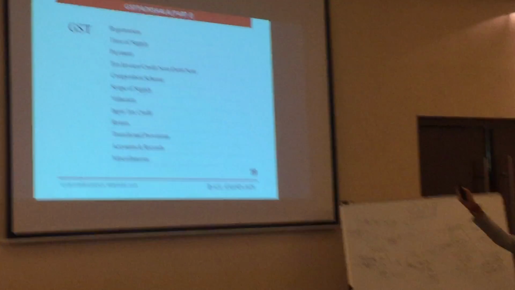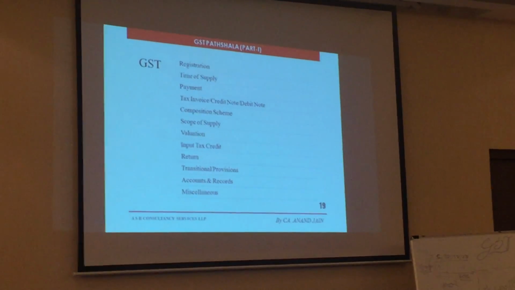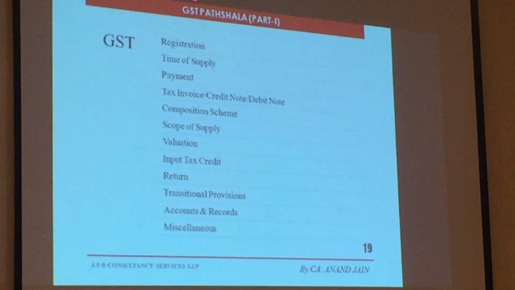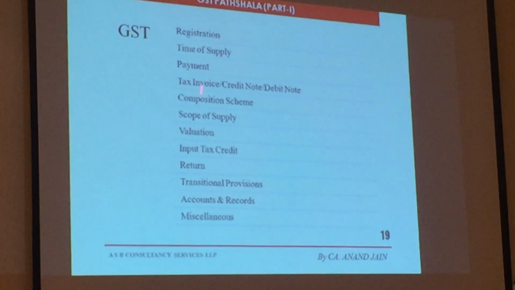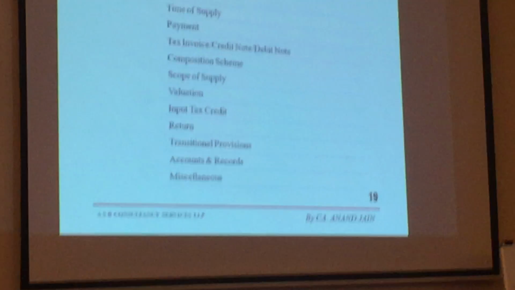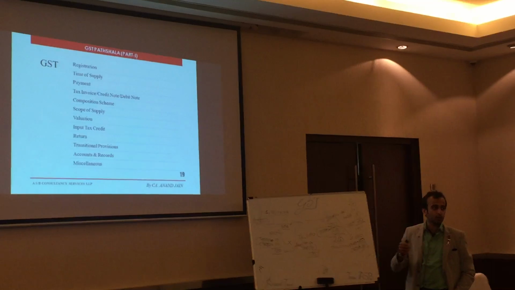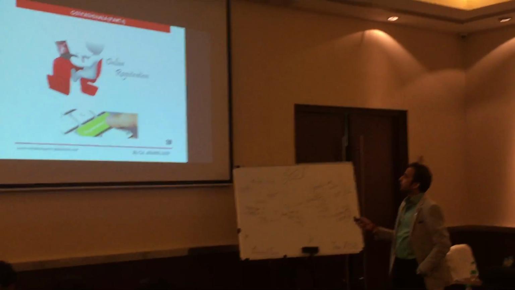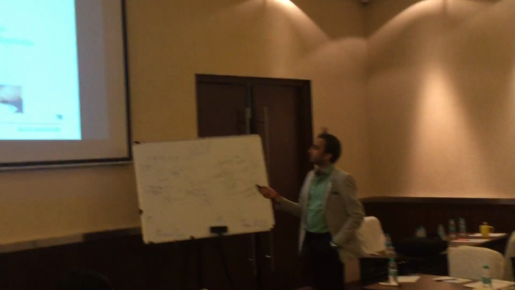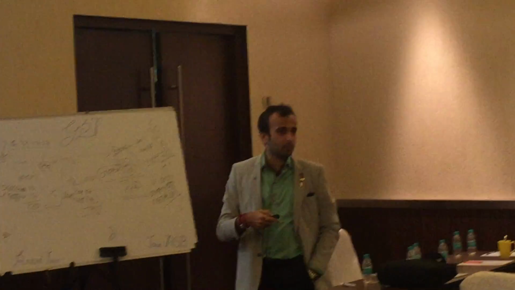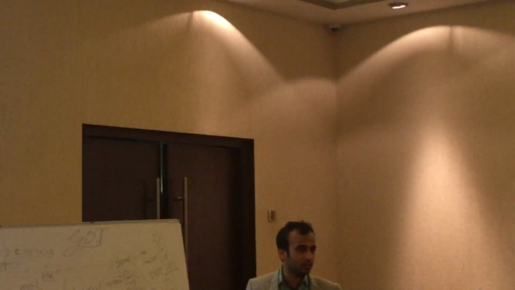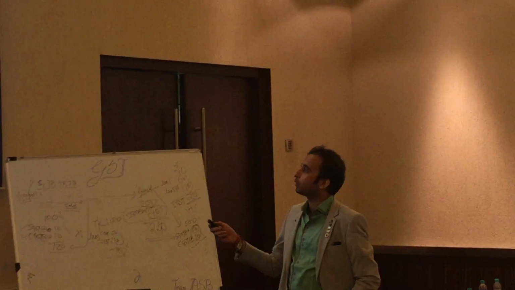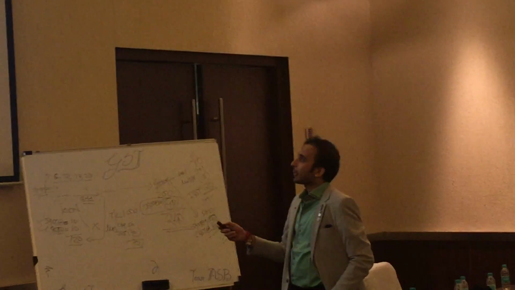So these are all the GST rules. Basically, there are 14 sets of rules which cover registration, time of supply, payment. We will discuss them one by one, whichever is more relevant to your day-to-day business requirements. So first of all, online registration. I think all of you have done the process of migration. Those who are existing holders have already migrated, and for those looking for fresh registration, that window is not yet open in GST. It will open by 25th of June.